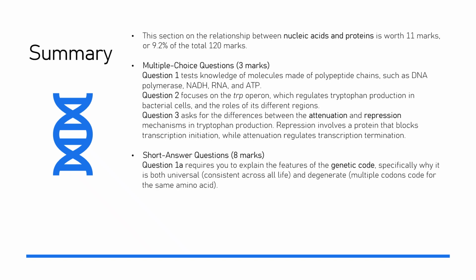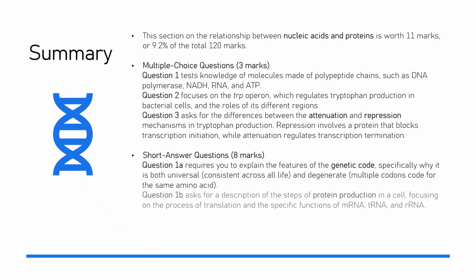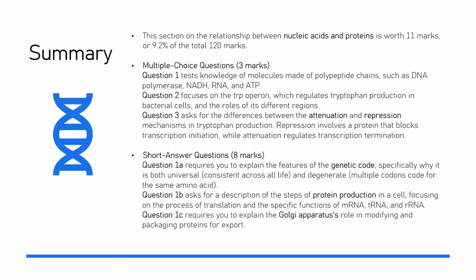Question 1b asks for a description of the steps of protein production in a cell, focusing on the process of translation and the specific functions of mRNA, tRNA, and RNA. Question 1c requires you to explain the Golgi apparatus's role in modifying and packaging proteins for export.